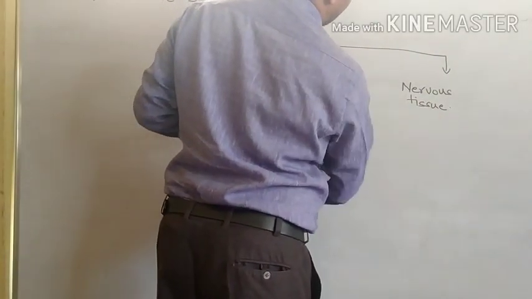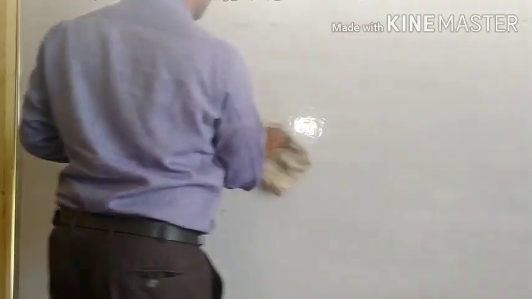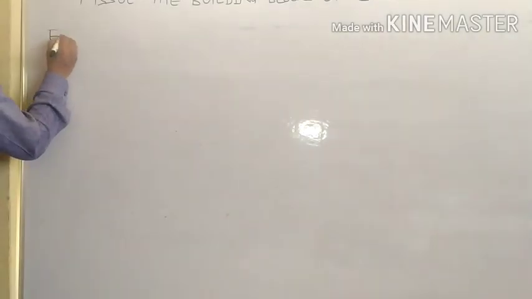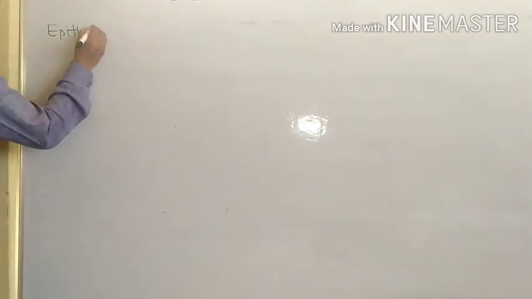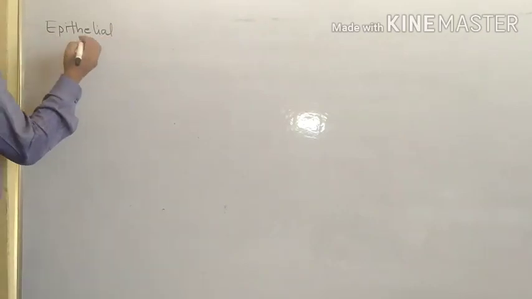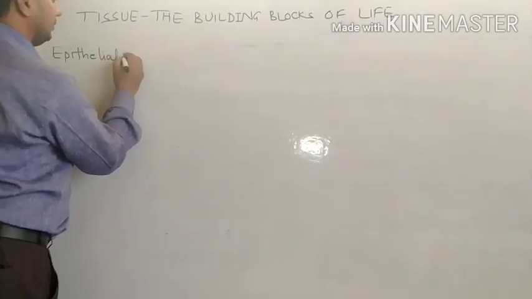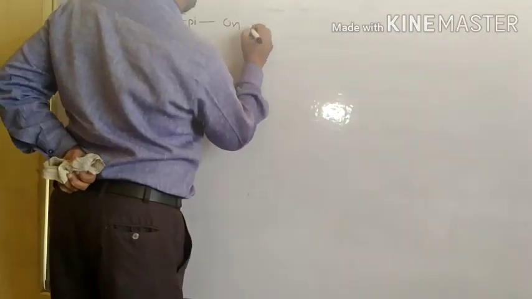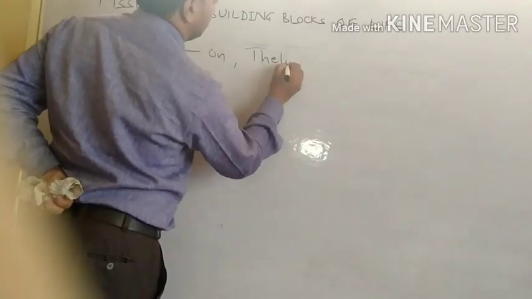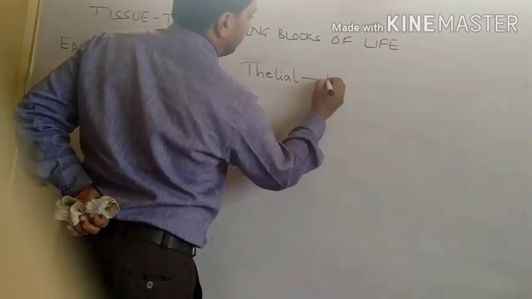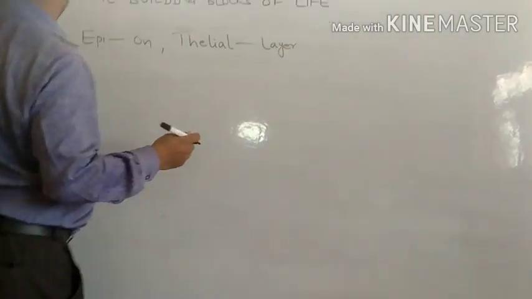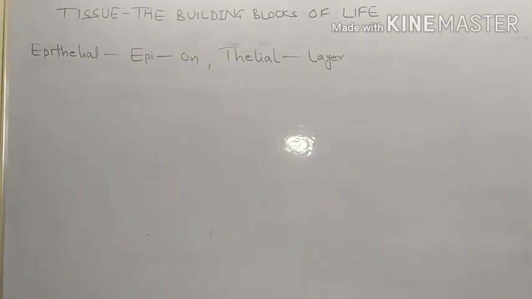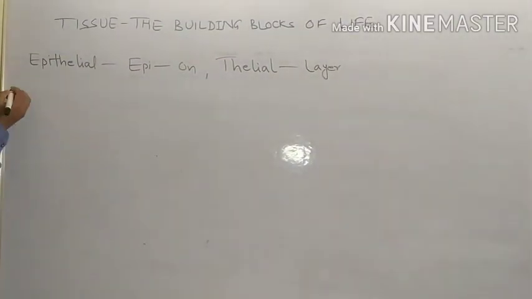It is the upside layer which is present on the organ's lining. Three categories are there. First is squamous epithelium.